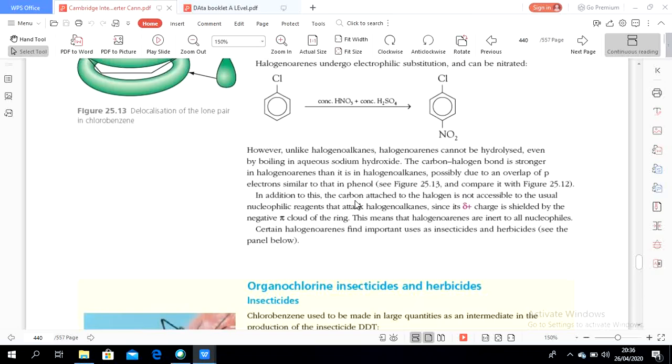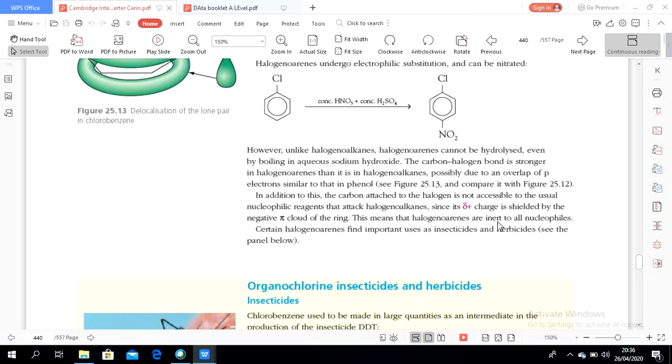In addition to this, the carbon attached to the halogen is not accessible to the usual nucleophile reagents that attack halogenoalkanes, since its positive dipole charge is shielded by the negative pi cloud of the ring. This means that halogenoarenes are inert to all nucleophiles.